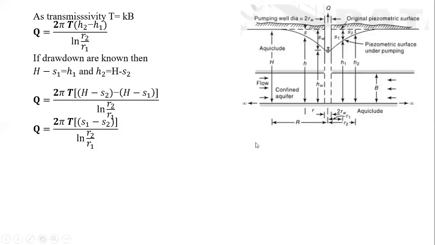Okay, now if we rearrange again, at the edge of influence, at this point, what is that? The upper limit is going to change. What is that upper limit? For radius it is capital R and the associated piezometric head is capital H.